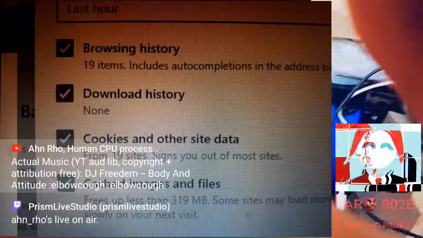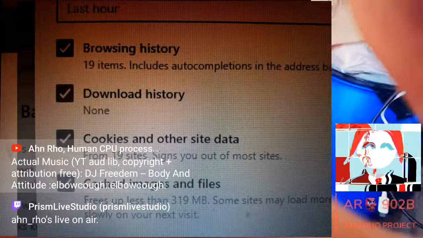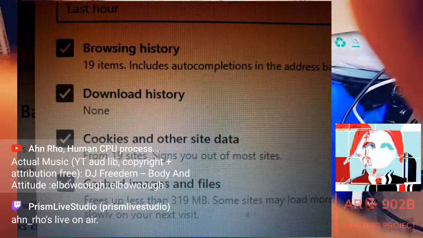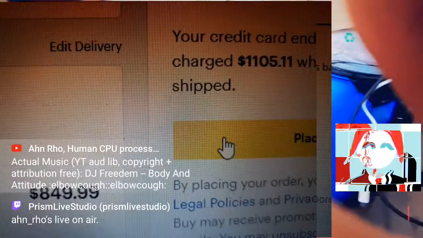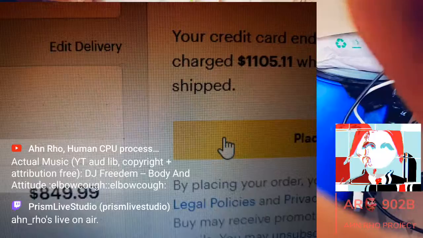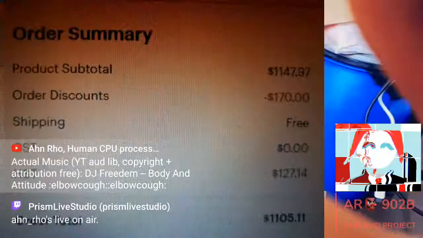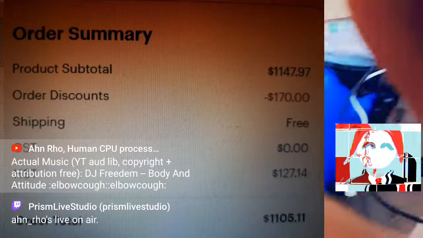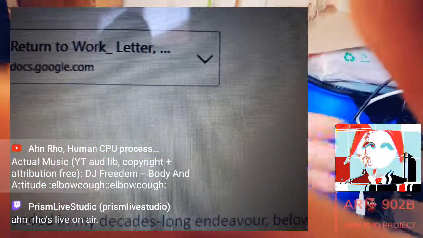Okay, thanks for your purchase. This is from Best Buy, obviously. I had to go over here. You can see the browsing history. I basically had to go over to a different browser because the browser I was using was not allowing me to add to the cart. And so that's why I had to use a different browser. And you can see once again, $1,105. Did not expect to do this last night at around 9.